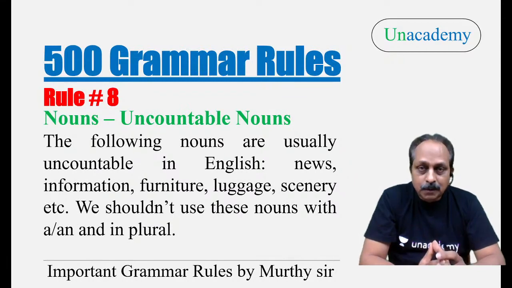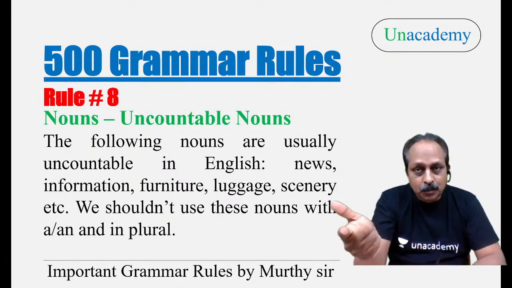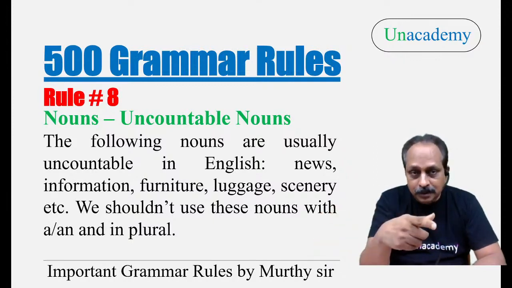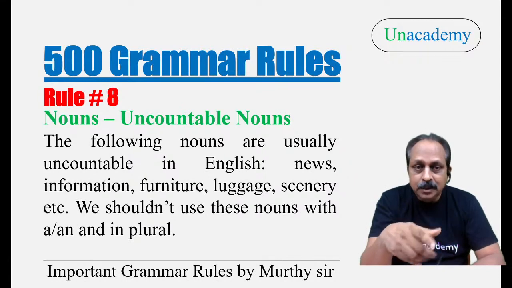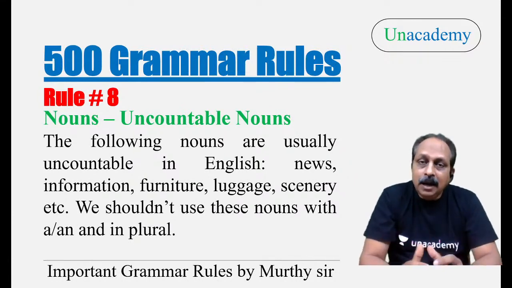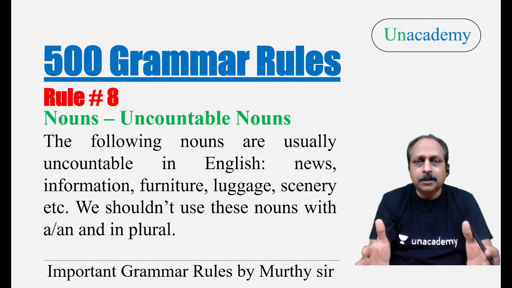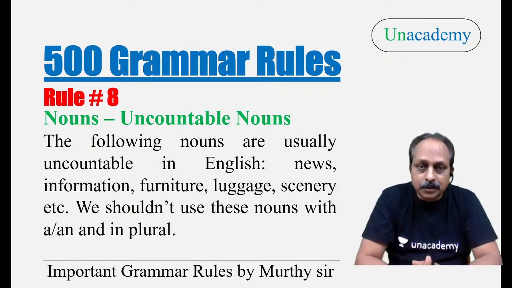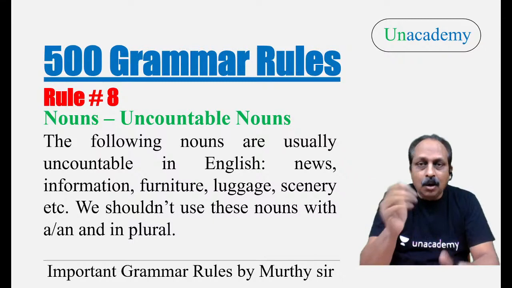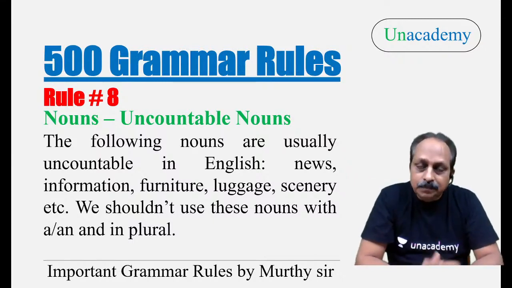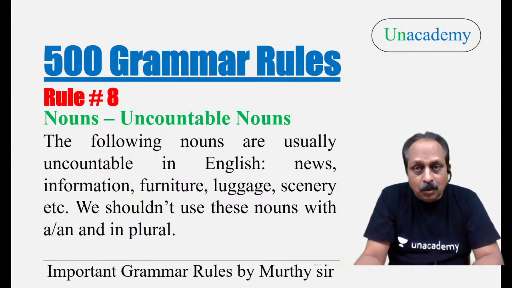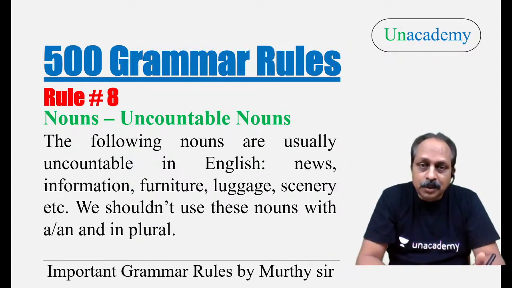Uncountable nouns. First one, collective noun. Second one, plural noun. Third one also, plural noun. I'm talking about today. And the fourth one, that means rule number 8, uncountable nouns. Again, according to one more classification, there are so many classifications when it comes to types of nouns. We have countable nouns and uncountable nouns. Something you can count, countable noun. Something you cannot count. Can you count sugar? Can you count honey? No, these are uncountable. Can you count gold? Uncountable. So this rule goes with uncountable nouns.